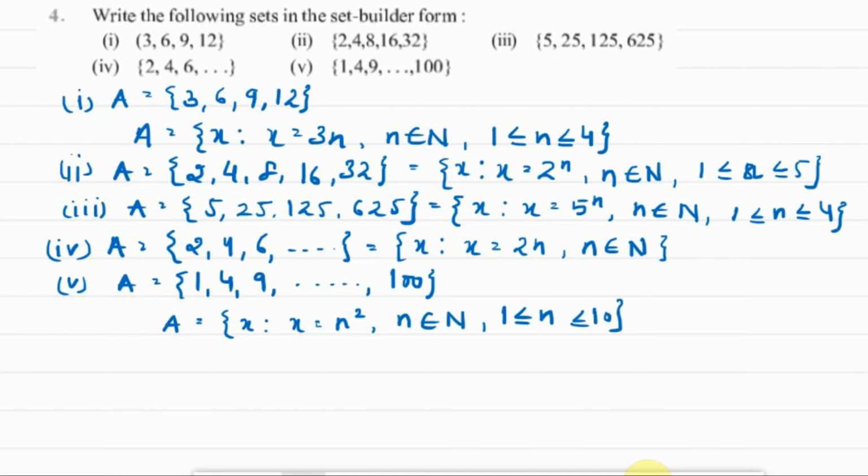So 1 square will give you 1. If you put n as 2, you will get 4. If you put n as 3, you will get 9. Similarly, if you put n as 10, you will get 100. Okay. So in this way, we have written the set builder form of the various questions that we are given in the book.